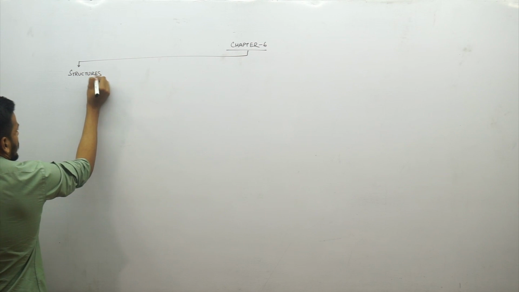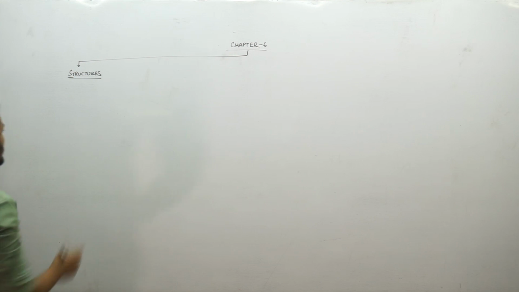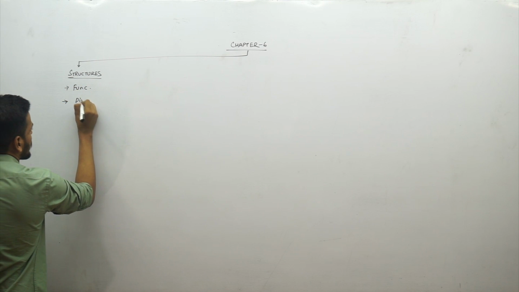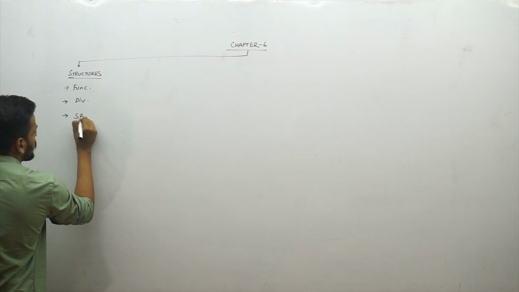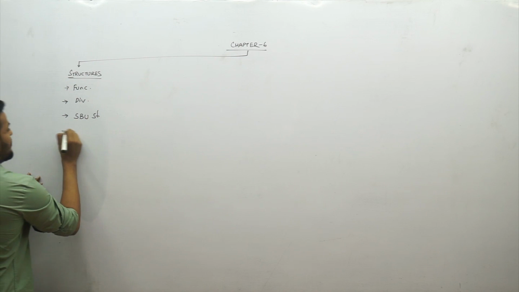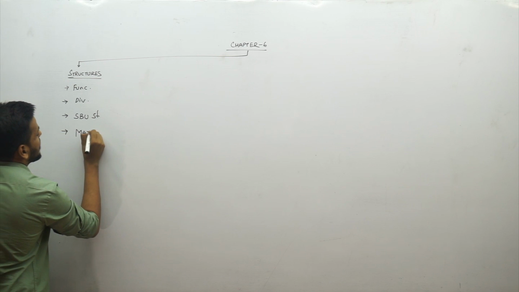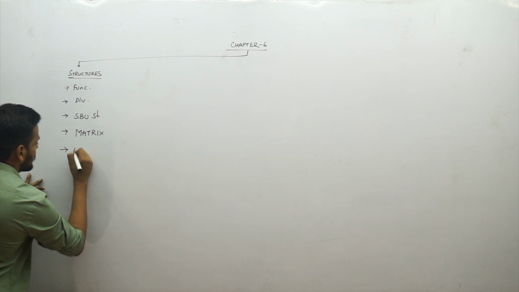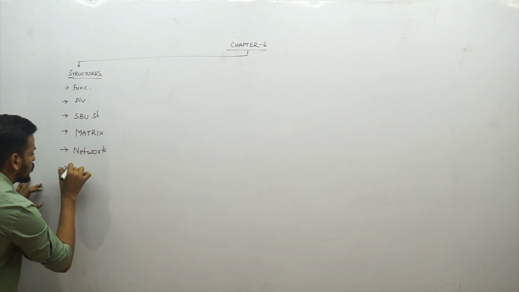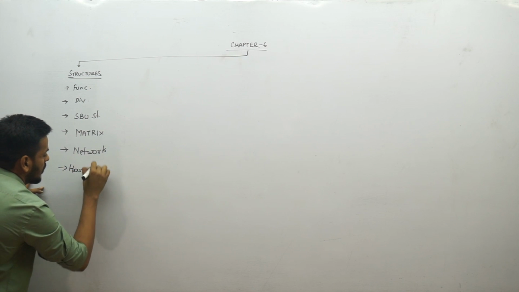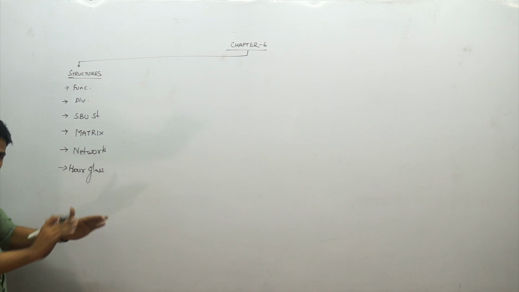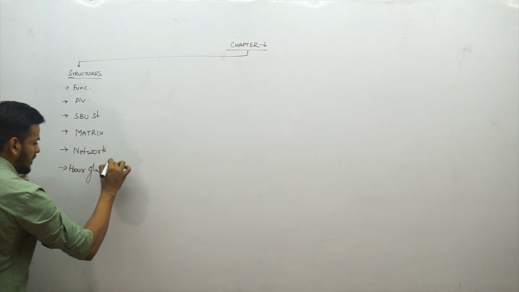How many structures are there, guys? The 6 structures. First one is functional, then we have divisional structure, then we have an SBU structure, and after all we have one of the very important structures called the matrix structure, and then there is something called network structure. The latest to add up to this list is called the hourglass structure, which is a little wider in the top, narrow in the middle, and again wider in the bottom, right? It goes like this, an hourglass structure.